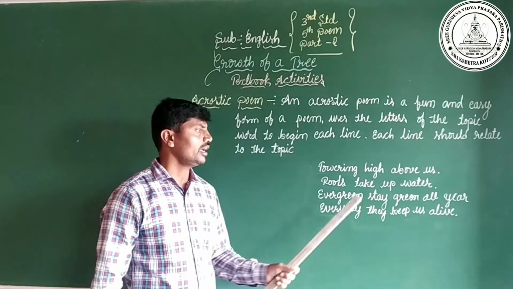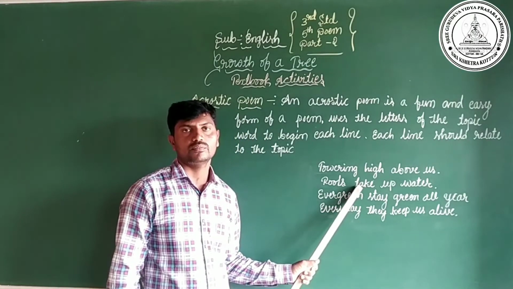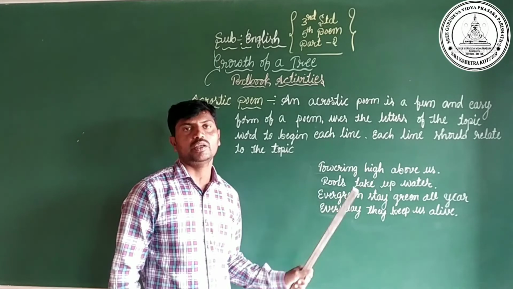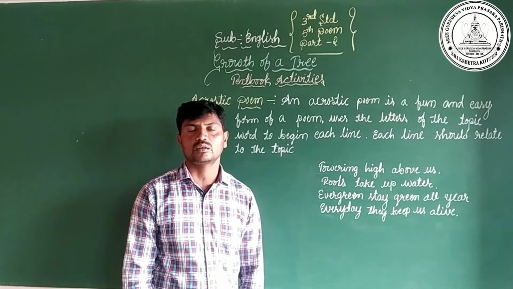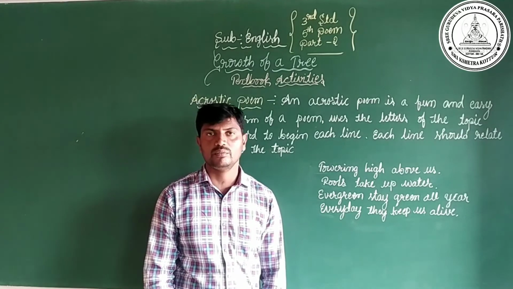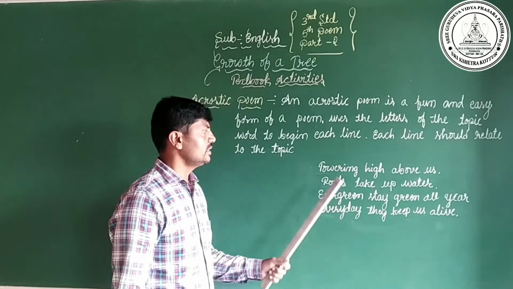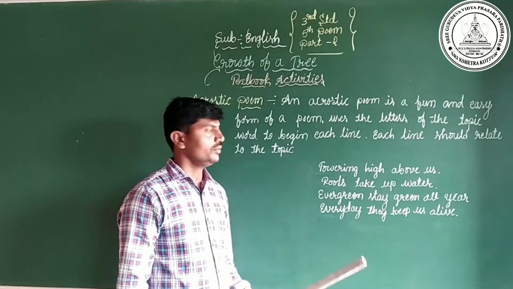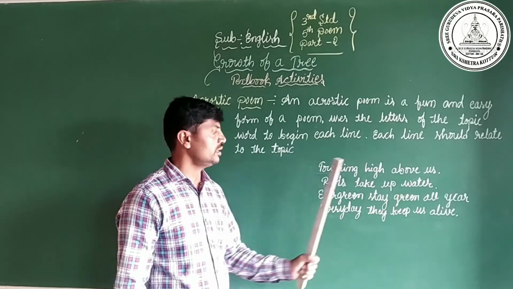Dear children, I wrote here one acrostic poem. Can you find the topic word of the acrostic poem? Towering high above us, roots take up water.